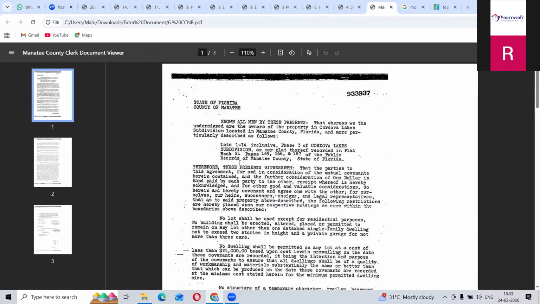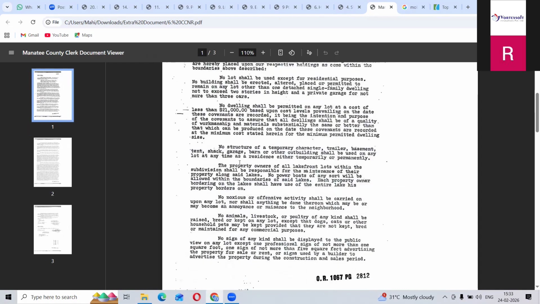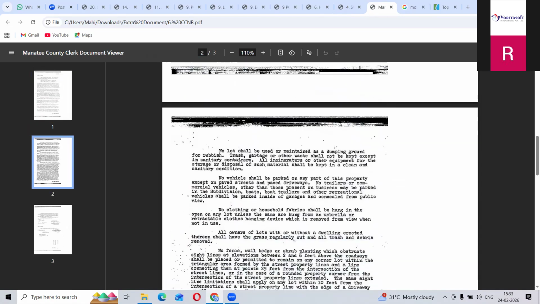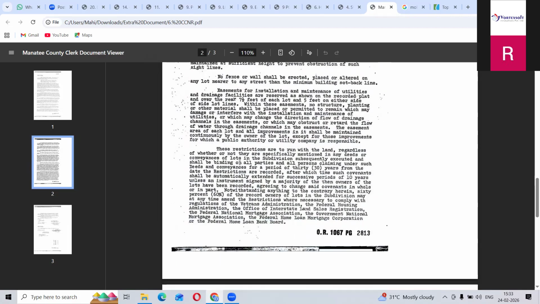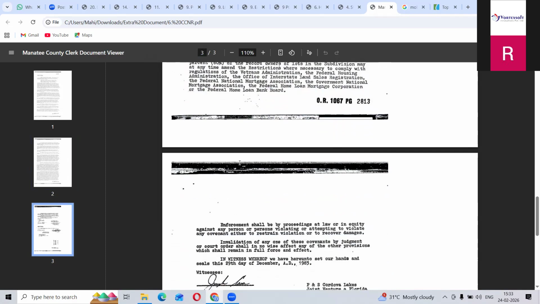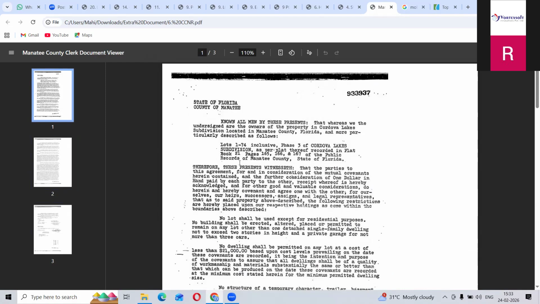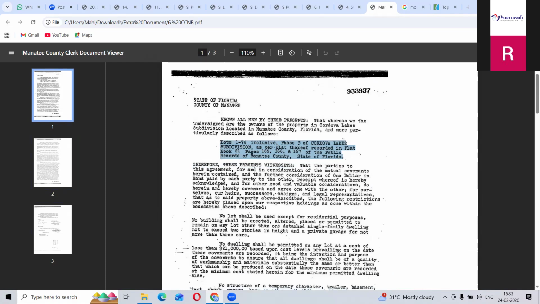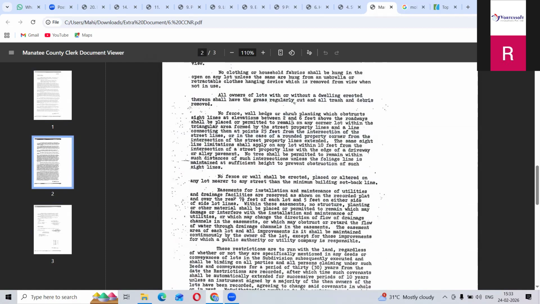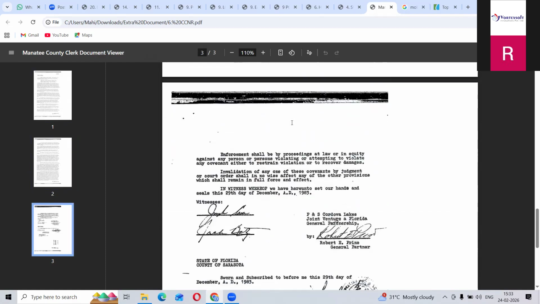Okay, so this is CCNR. CCNR means, as I already told, covenants, conditions and restrictions. For example, for a related property or any apartments, they will make some rules and regulations. Some particular rules will be there, like you have to do these things, you don't have to do these things. If you cause any damages to this property, you have to pay. So here also you have to check legal description and your address. If the address and legal description are matching, you have to take it, otherwise there is no need to take this one. Okay, so these are all the additional documents, so you have to check by legal description only.